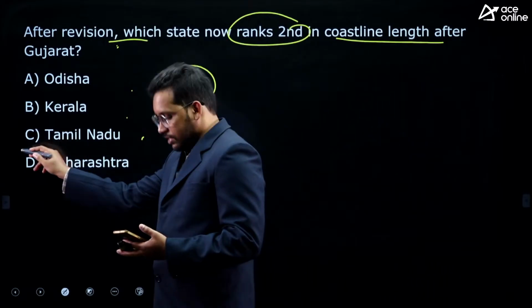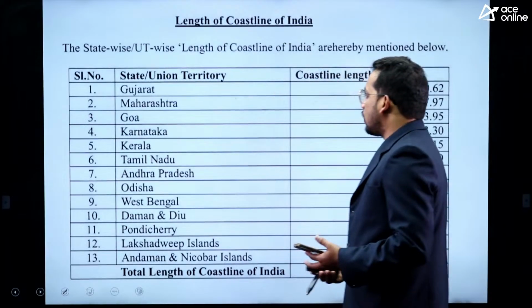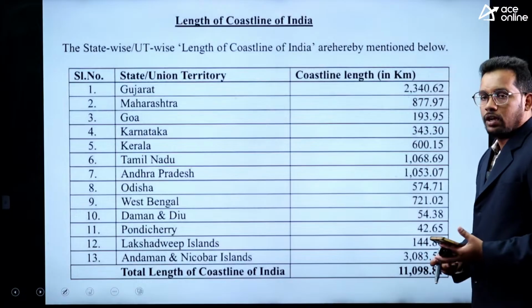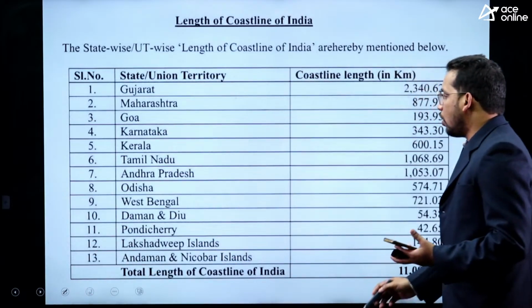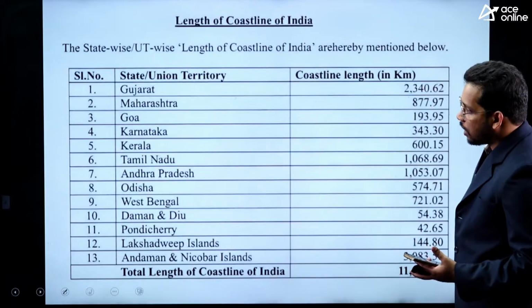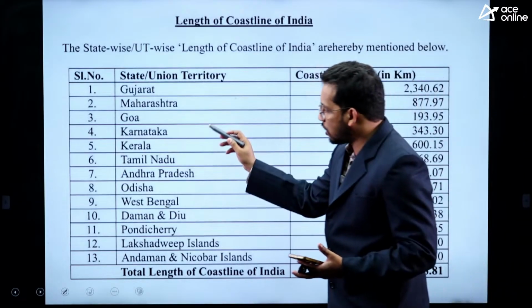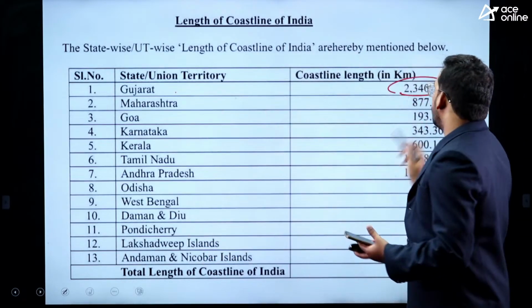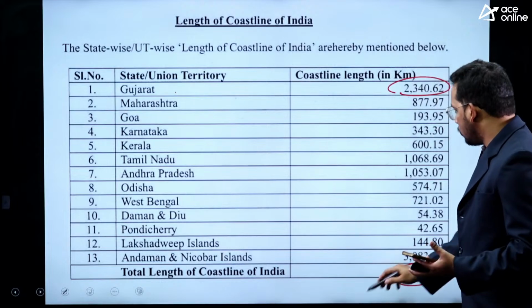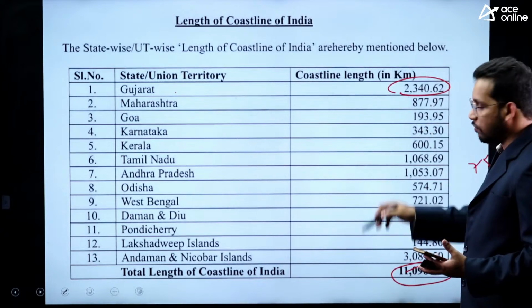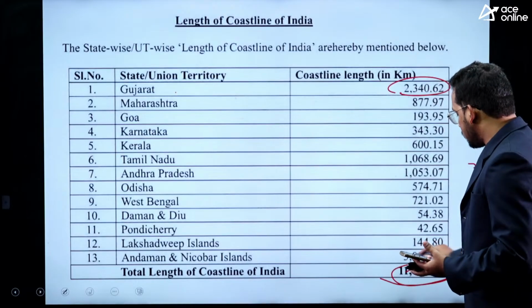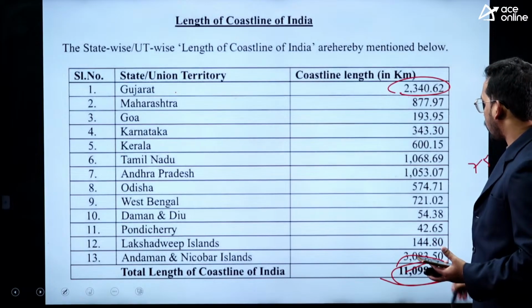Correct, correct. So Tamil Nadu. You can quickly revise the updated coastline length. The highest is in Gujarat. The total coastline is now 11,098.81, not 7,516. Earlier it was 7,516, but now it is 11,098.81.